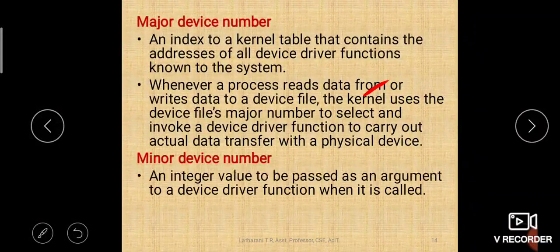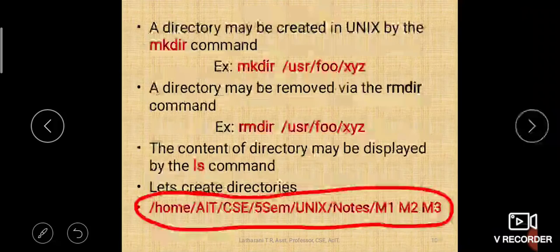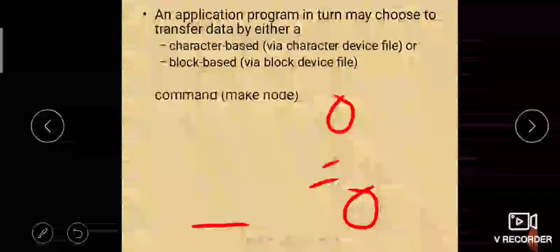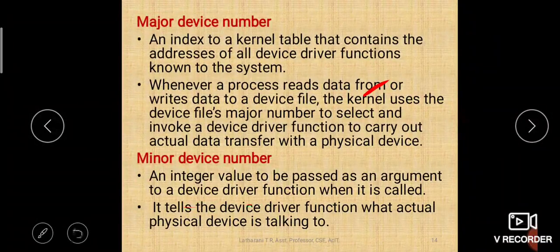So what is this minor device number? It is an integer value to be passed as an argument to a device driver function when it is called. Major device number will select the device driver, whereas the minor device number is passed as an argument to this device driver. It tells the device driver function what actual physical device it is talking to.